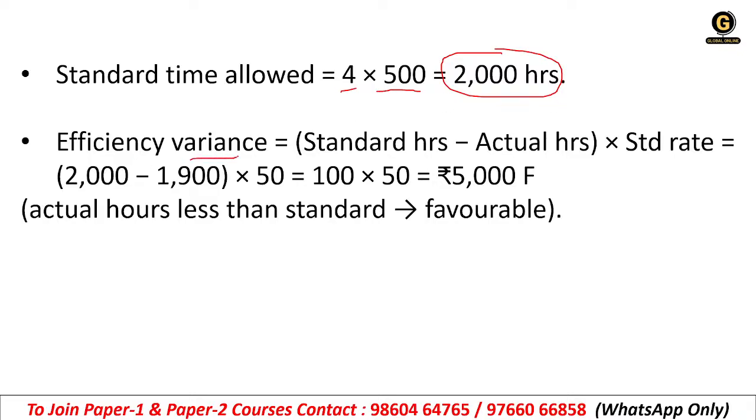So efficiency variance formula is standard hours minus actual hours into standard rate. Okay, so we have standard hours 2000, we calculated it. Actual hours is taken 1900, into 50. What is 50? That is standard rate. So we have 100 remaining hours into 50 standard rate, we have 5000 rupees favorable. It is positive, right? So that is why it is favorable. So actual hours are less than the standard, so it is favorable.